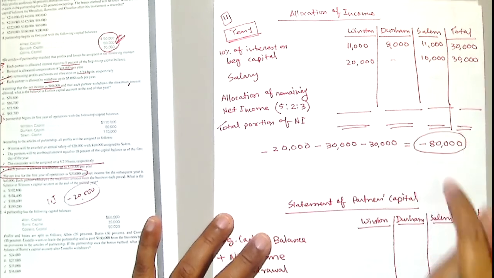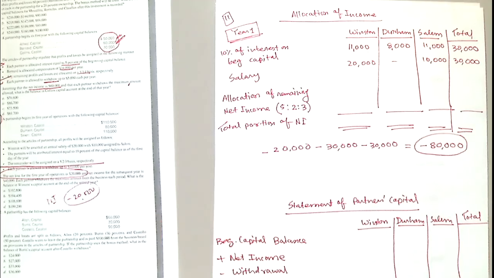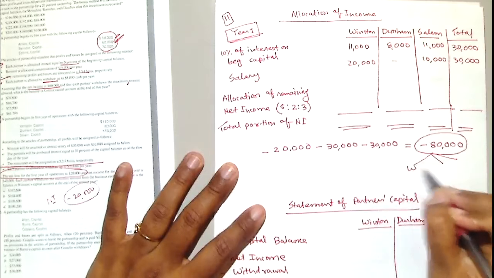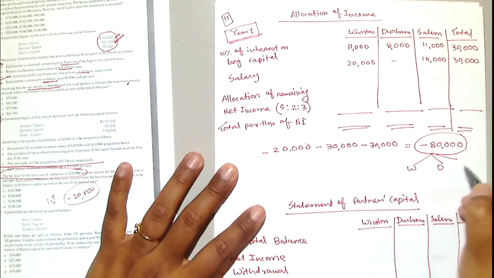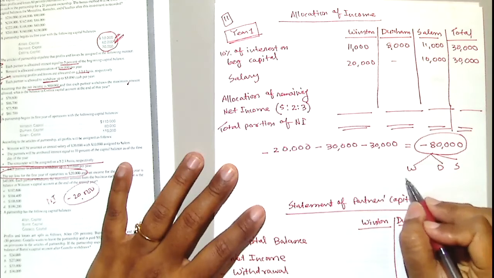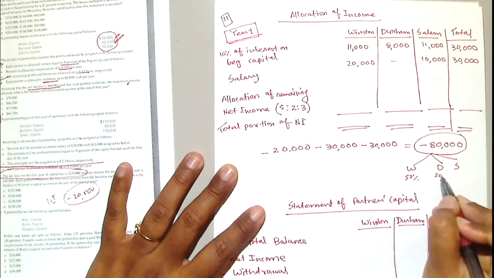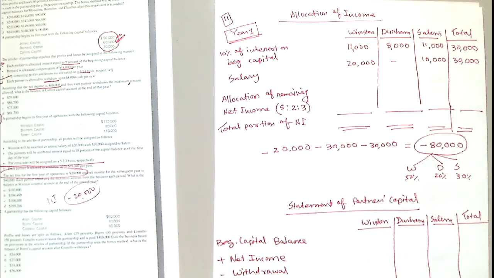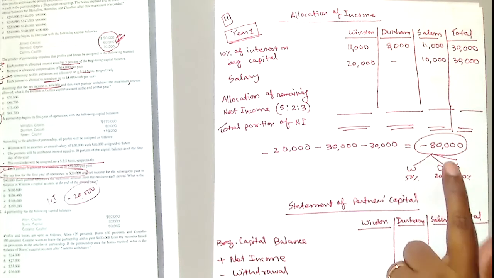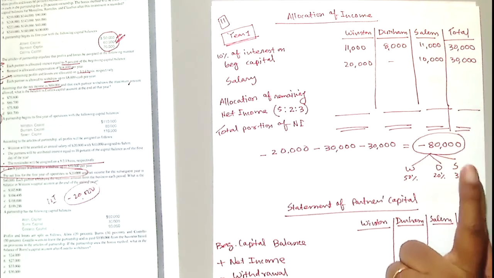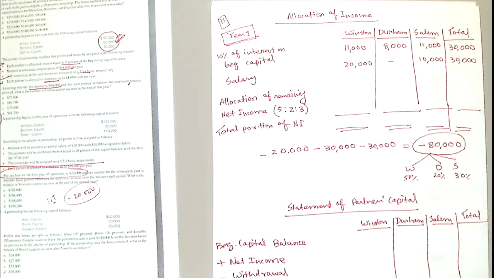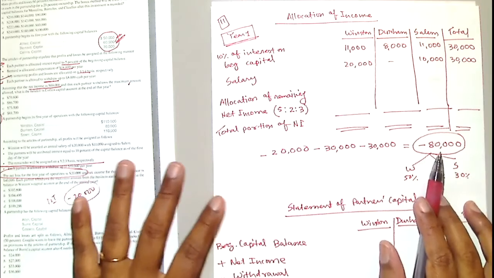So we will allocate this minus $80,000 among these three partners, W for Winston, D for Durham and S for Salem, at the ratio 50, 20, 30. So make sure you put the minus sign. That's it. So if you allocate 80,000, what is 50% of 80,000? 40,000. Just make sure you put the minus because this is a negative number.